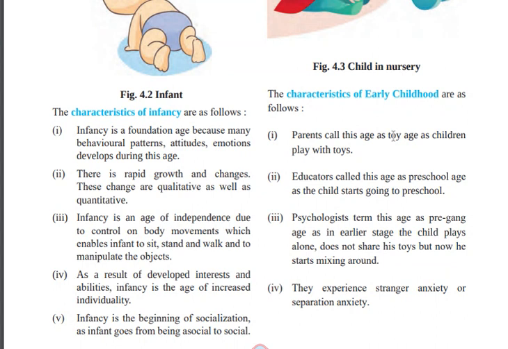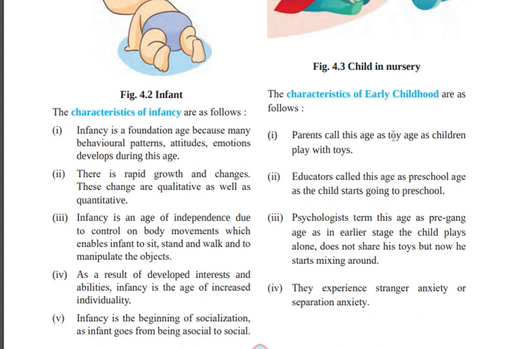The first two things we have understood: it is a questioning stage, and it is the preschool stage. Parents call this age the toy age, as the child plays with toys. Most children are interested in toys and play with them. Educators call this age preschool age, because this is the only time they go to preschool.